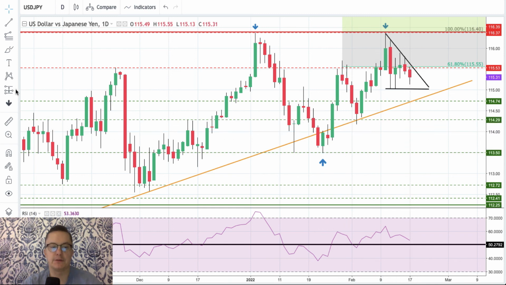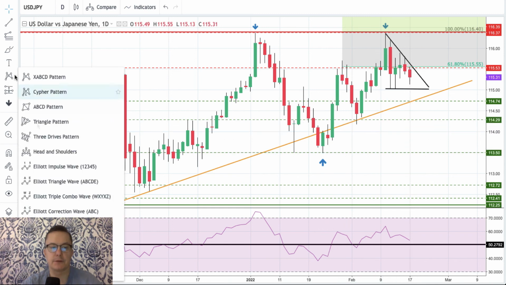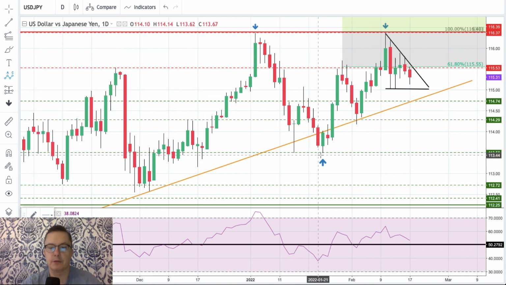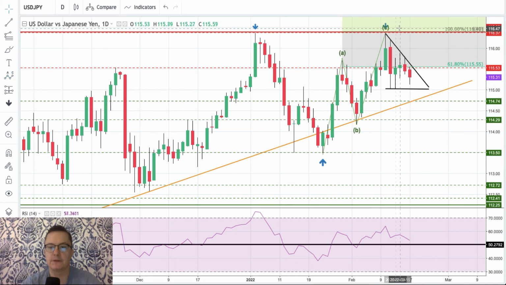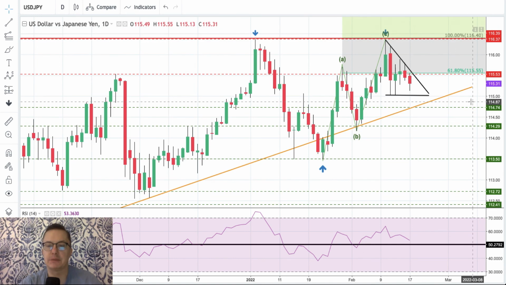The wave, let me just put it on the chart quickly. This is the pattern. This is the A, the B, and that's C. Okay, so we got only three waves here, and the length of the wave C is equal to the length of the wave A, measured from the low of the wave B. Classical market geometry pattern. So please be careful with the US dollar to the Japanese yen. It might break to the downside.